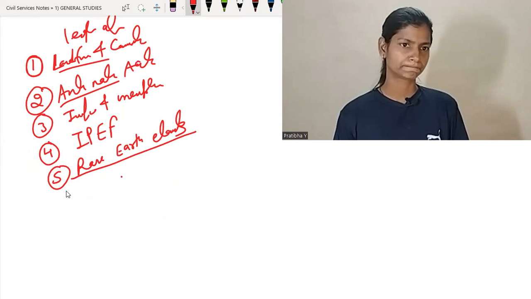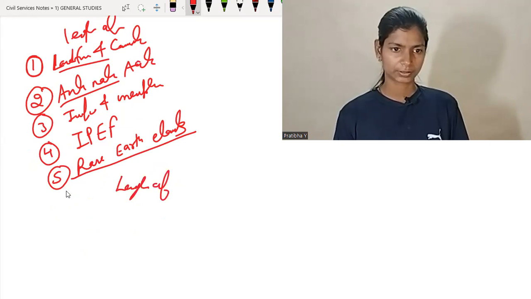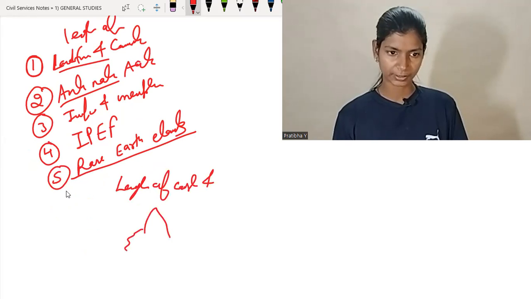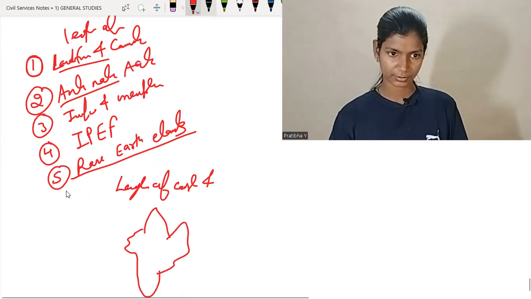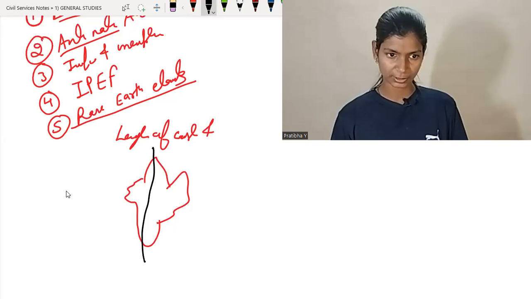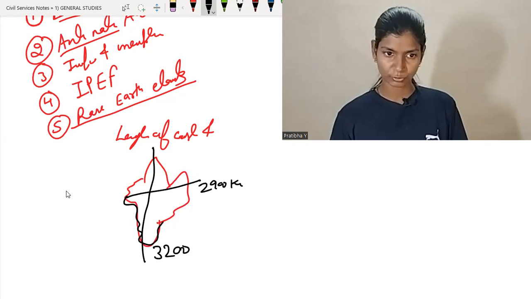In terms of the length of coastlines and land frontier, we know that this is the map of India. From north to south, this is approximately equal to 3,200 kilometers. From east to west, 209 kilometers. The length of the coastline, main coastline plus Andaman, Lakshadweep and Andaman and Nicobar, is approximately 7,000 kilometers.